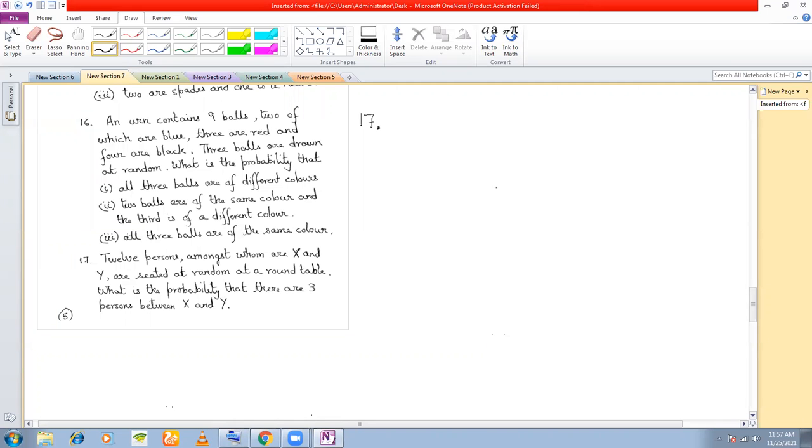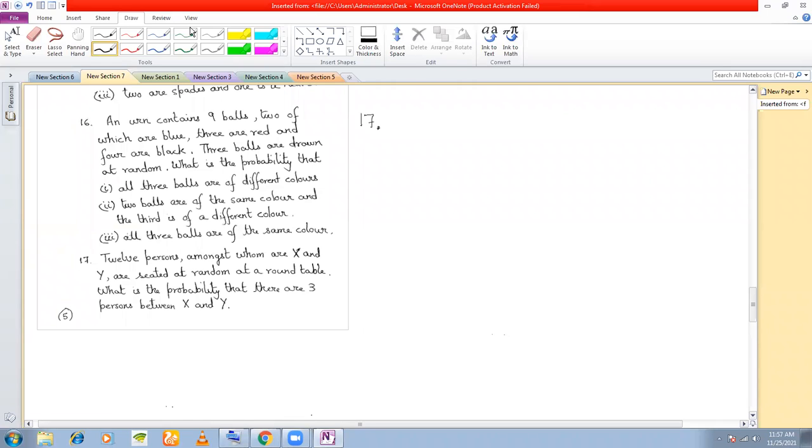12 persons amongst whom X and Y are seated at a round table. So among these 12 persons are X and Y who are seated at a round table. What is the probability that there are 3 persons between X and Y?